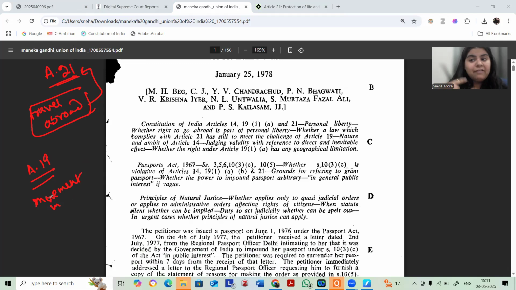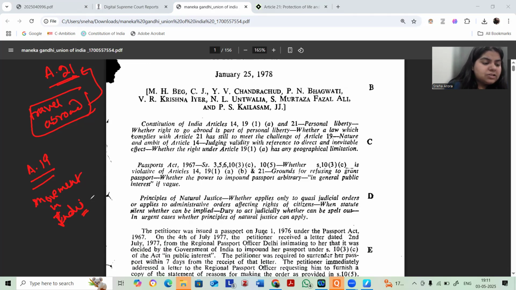So we do have a right to movement, but the right to movement in Article 19 is limited to movement in India, whereas when I come to Article 21, this case is recognizing that I do have a fundamental right to travel abroad. So the right to travel abroad is being recognized in Article 21 in this case. This is one thing you should also note down.